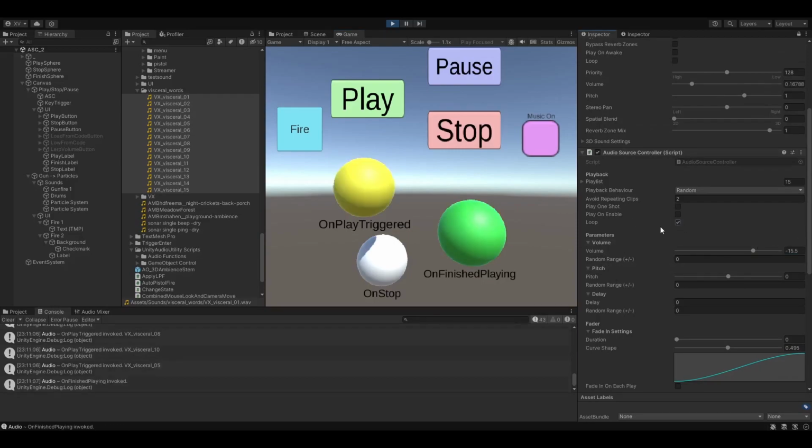Under parameters, we've got volume, which uses decibels, which makes it far more natural sounding to ears and easier to edit visually. Pitch similarly uses semitones rather than speed, which I've done because it's a bit closer to the way that we perceive pitch.